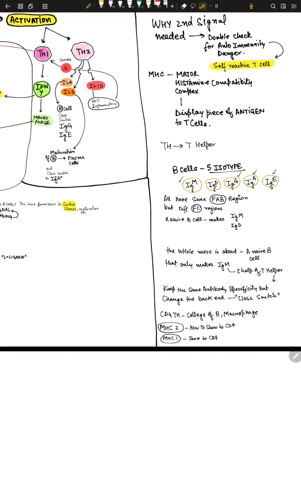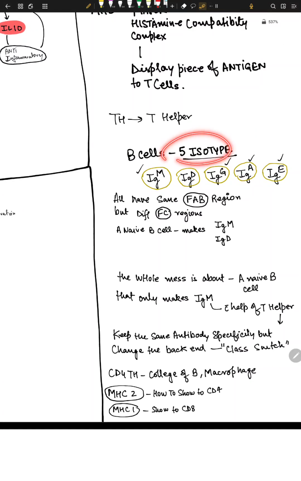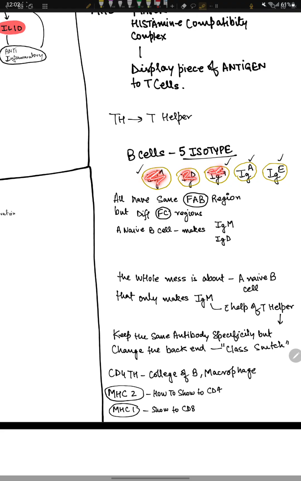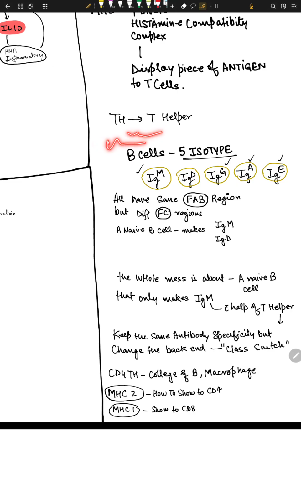B cells have 5 isotypes. What does that mean? It means they have the same chemical structure, the same molecules and number of molecules, everything the same, but the physical structure is different. So IgM and the others have the same FAB region but different FC region.